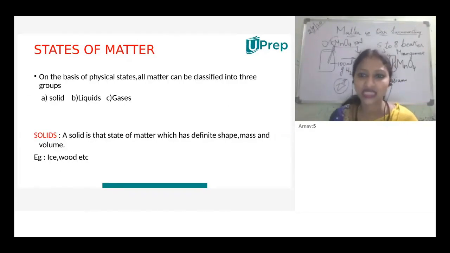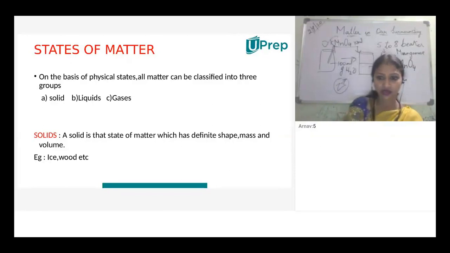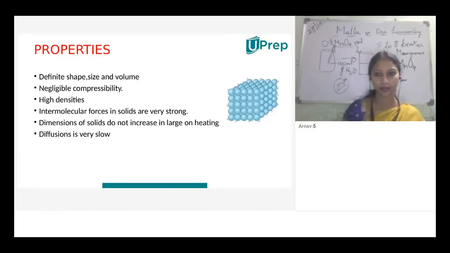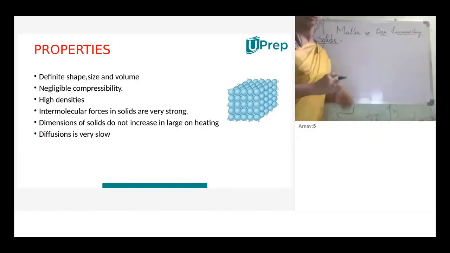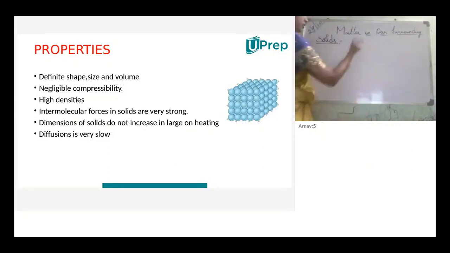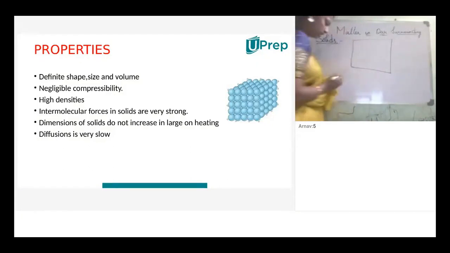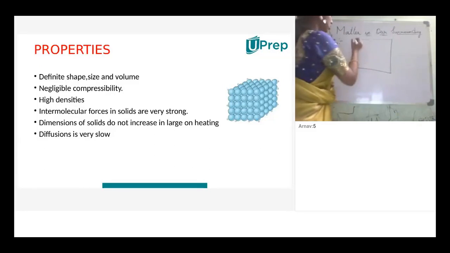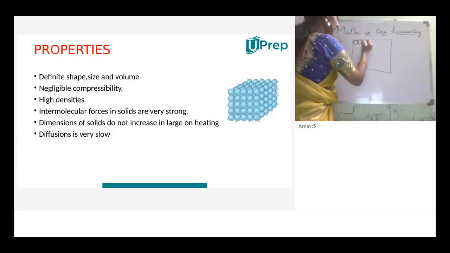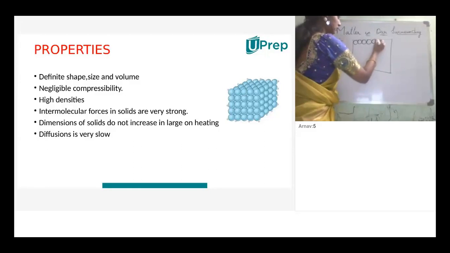Yes or no? So in solids, we are going to discuss the properties of solids. What is the first property of solids? It is having definite shape, size, and volume. How do these solids get the definite shape, size, and volume? If we consider a particular solid substance, these are the particles present inside the solid.